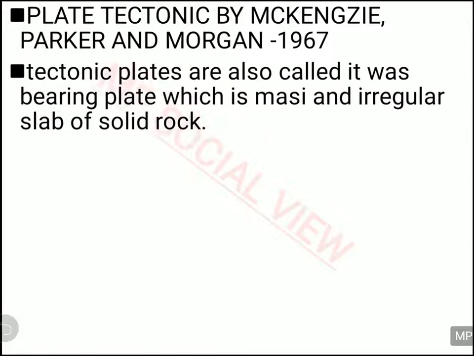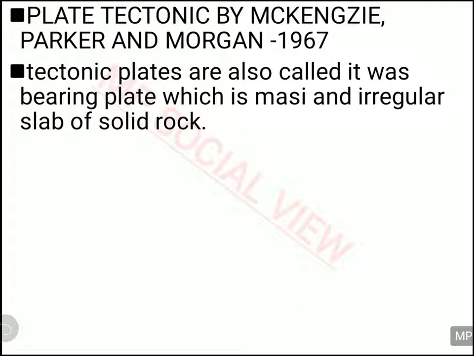Another theory was also given, called the plate tectonic theory, and it was given in 1967 by Mackenzie, Parker and Morgan. Together, all three gave this theory, and they tried to explain the present position of ocean and continent, the reason behind it. And this theory is actually the widely and mostly accepted theory. Most geographers today agree with the plate tectonic theory.